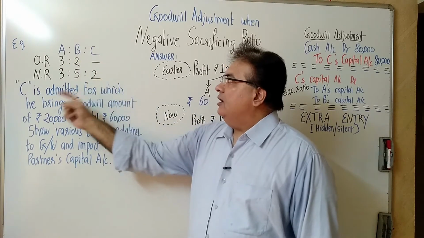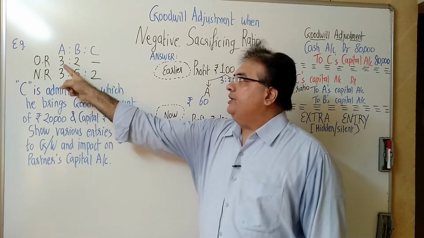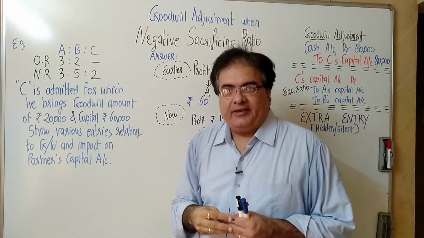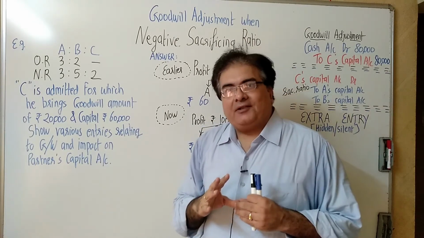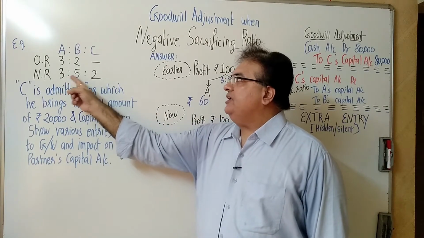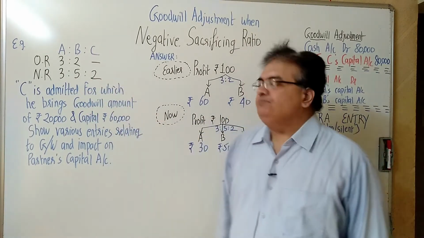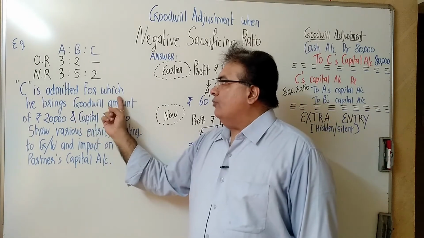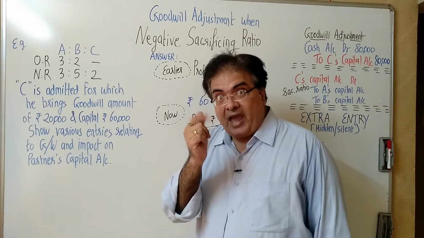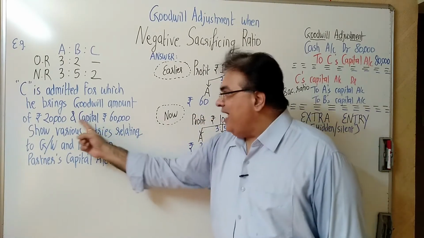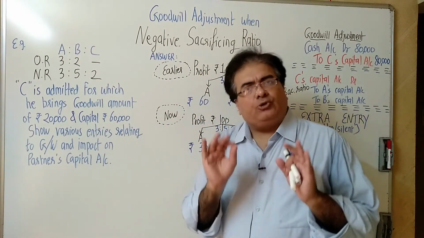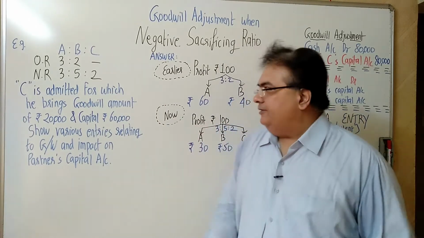A, B, C. Old ratio between A and B is 3:2. C's old ratio, of course, is not there. So old partners are A and B only, 3:2. New ratio is given in the question, 3:5:2. C is admitted, for which he brings goodwill amount of 20,000 in cash, and he is bringing capital of 60,000. Goodwill of 20 and capital of 60, total 80,000 Mr. C is bringing.